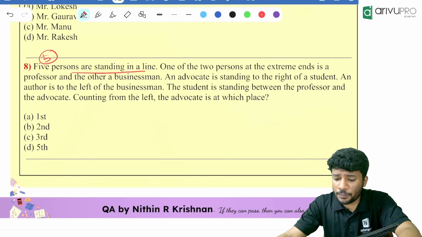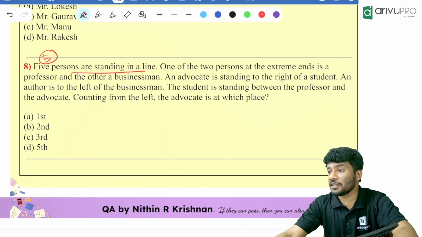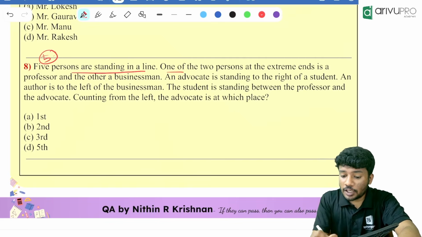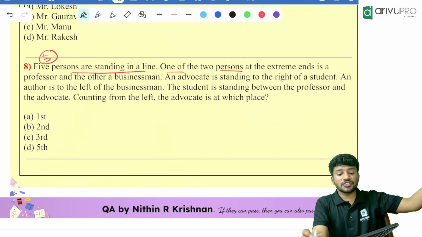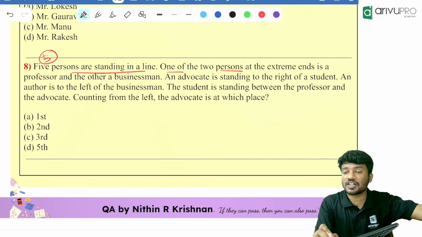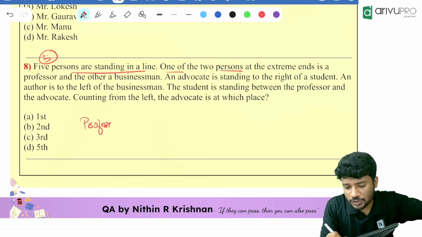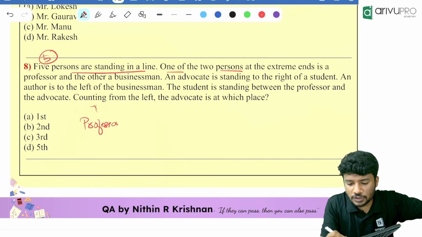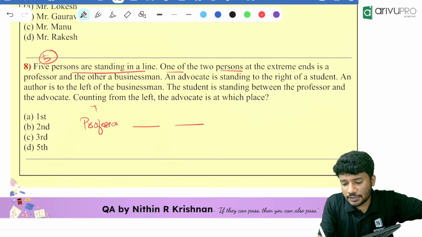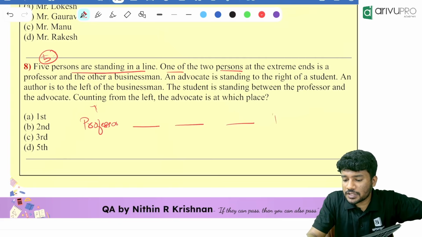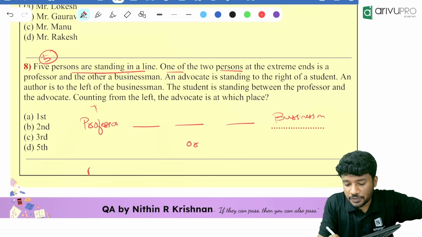One of the 2 persons at the extreme end is a professor and a businessman. People, what do you mean by that? That means either the professor is at the left end. So we are assuming which direction? North direction. The professor is at the left end and the businessman is at the right end. Correct? Or another possibility.